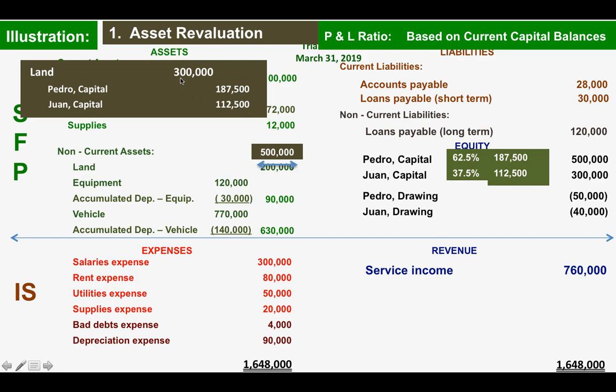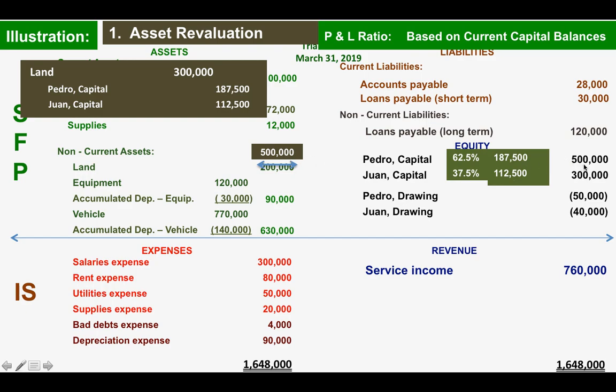We will debit land of 300,000 and we will credit Pedro capital at 187,500 and Juan capital at 112,500.